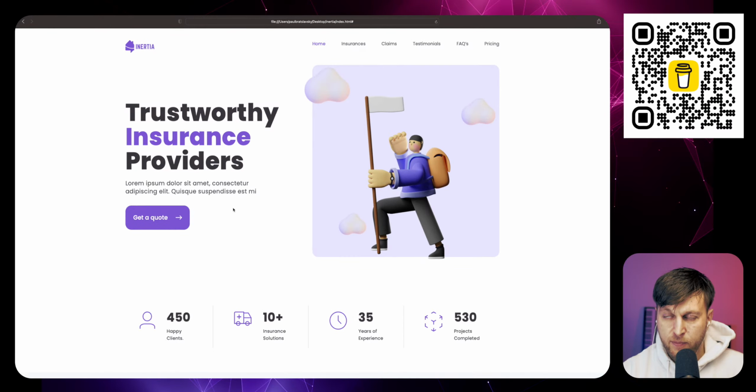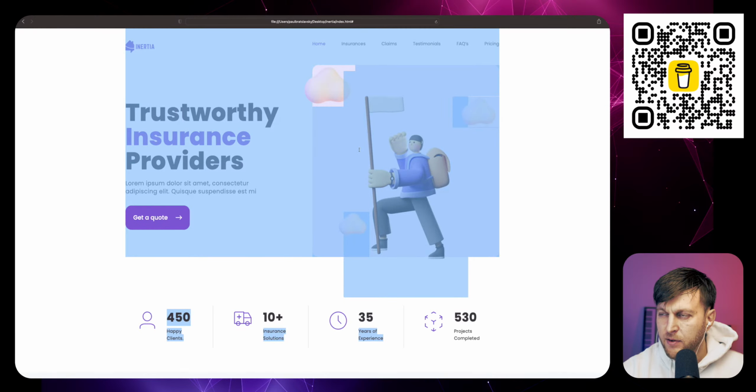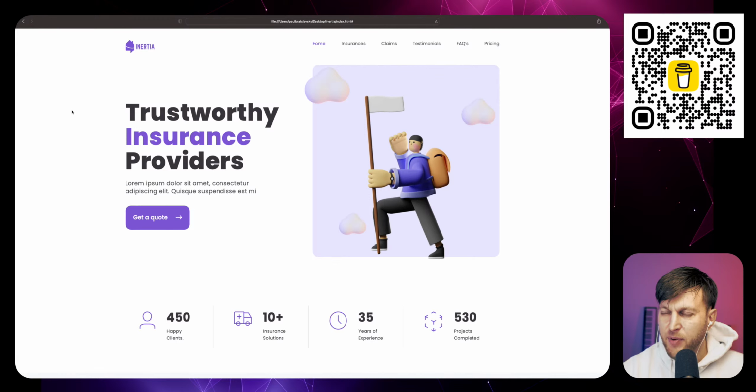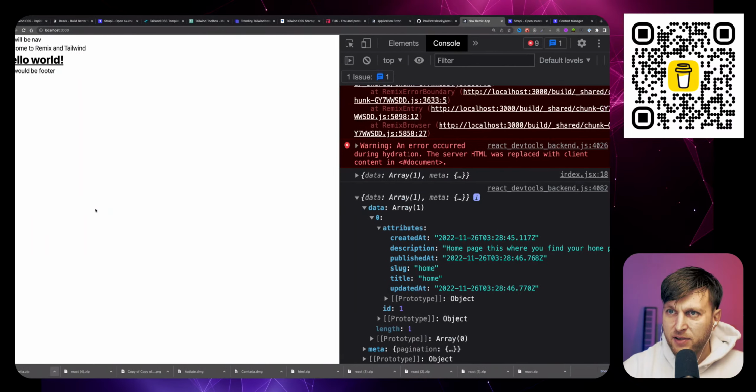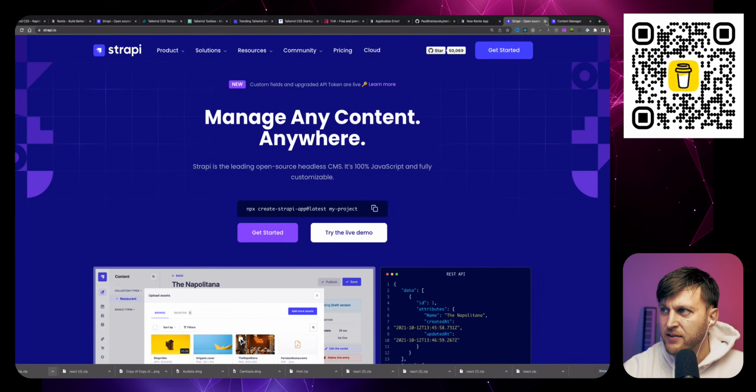So how do we do this? We're going to start on Strapi first. So we're going to create this ability for our editors to choose which components they want to use. And so the first thing we're going to do is create this component. This component has an image, and this component has a heading, subheading, and a link. We could also create this as a standalone component, a link component. And instead of confusing you and talking about it, let's go into our Strapi instance and do it.